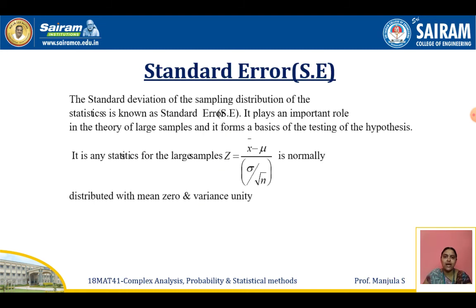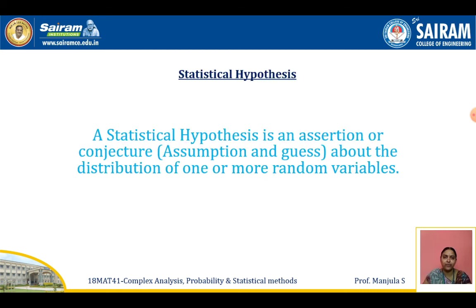Now we'll see the standard error. The standard deviation of the sampling distribution of a statistic is known as the standard error. It plays an important role in the theory of large samples. So we define z equal to x bar minus mu divided by sigma divided by square root of n. This is normally distributed with mean 0 and variance unity.